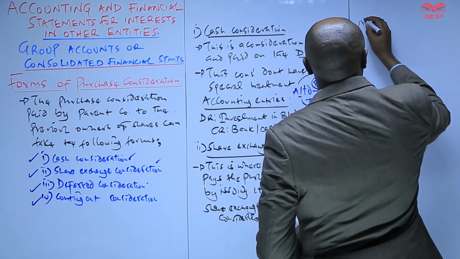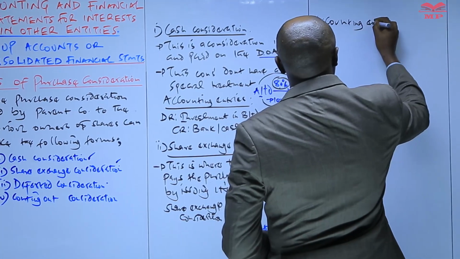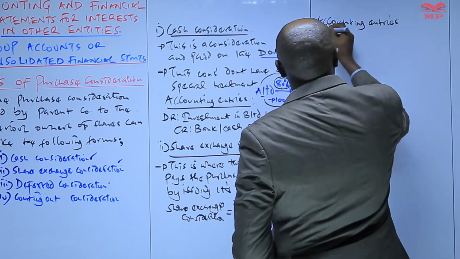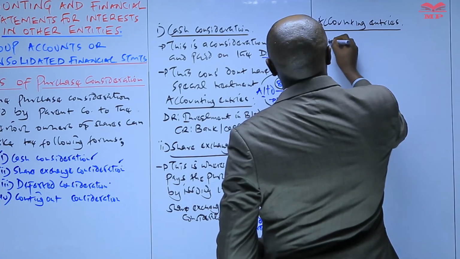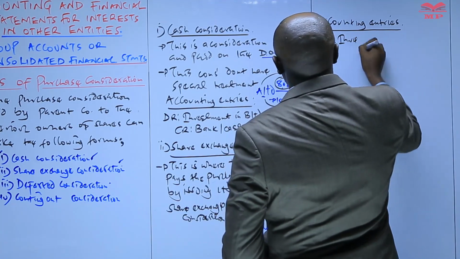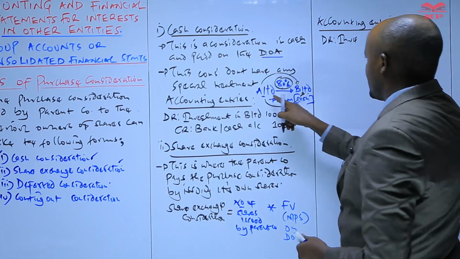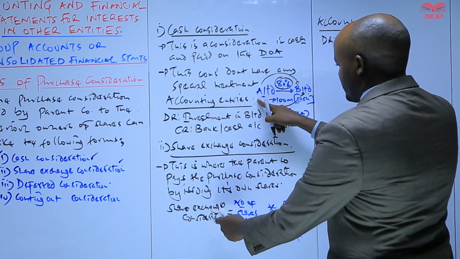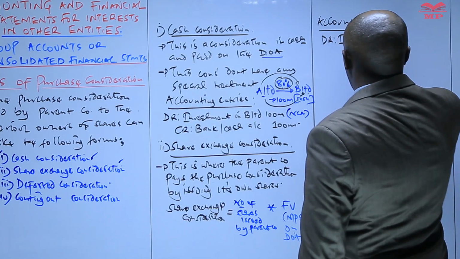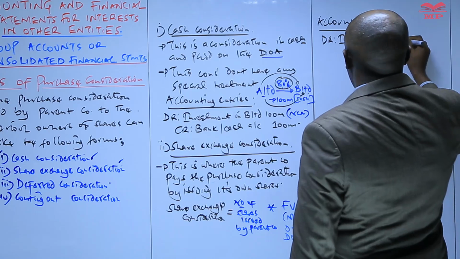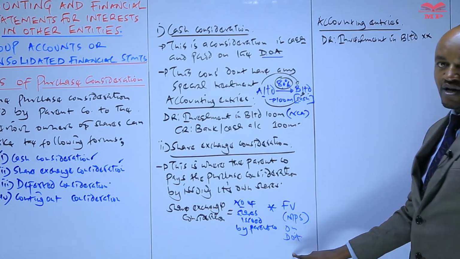So we can look at the accounting entries for share exchange consideration. Number one, assuming the parent company is A Limited, A Limited is a parent, and B is a subsidiary. When the parent company is accounting for this share exchange consideration, it will debit an account called investment in B Limited with the full amount of purchase consideration.